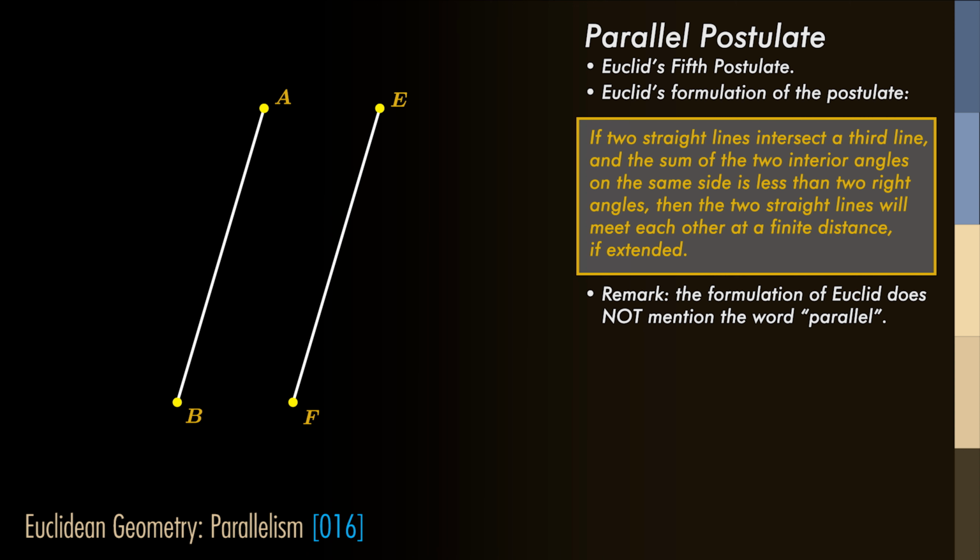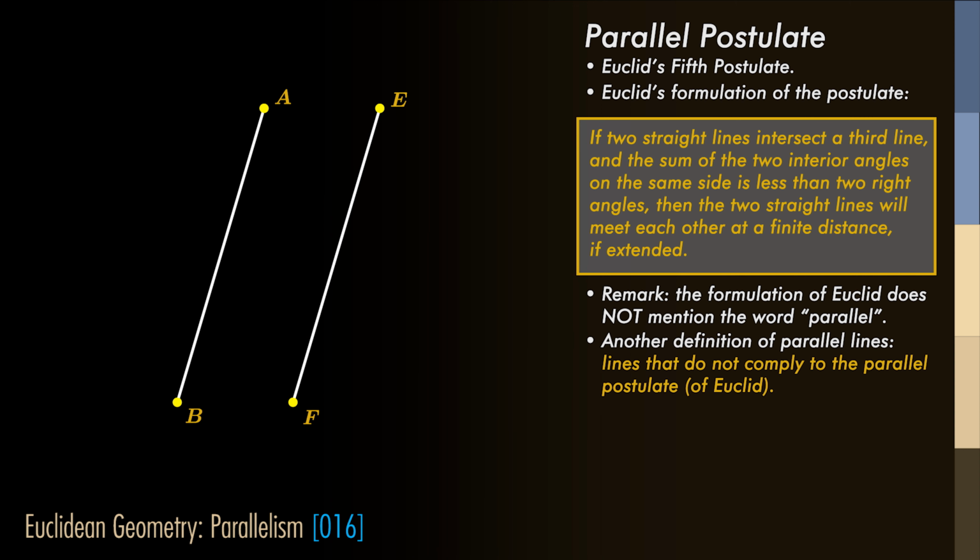We can define parallel lines as lines that do not comply with the parallel postulate as formulated by Euclid. Indeed, parallel lines are straight lines in the same plane that do not intersect. There is a well-known mathematical symbol for parallelism, by the way.